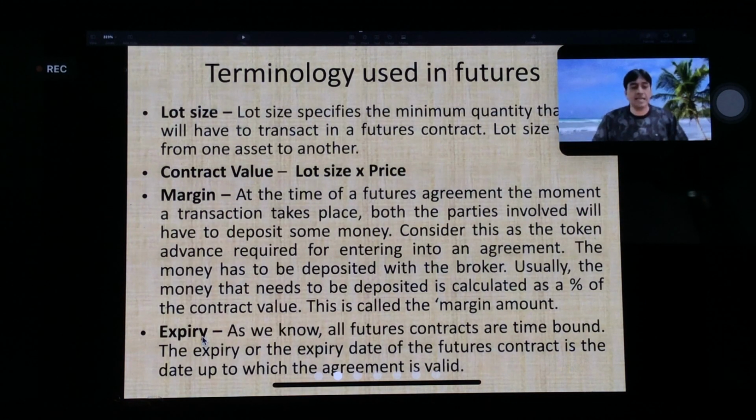Right. Then next is expiry. As we know, all future contracts are time bound. The expiry date of a future contract is the date up to which the agreement is valid. So after the date of expiry, the agreement is not valid. Either it will be squared off by you or by your broker, or you will have to take or give the delivery. Usually in India, brokers do square it off. If you have margin equal to contract value, then only the broker won't square off.